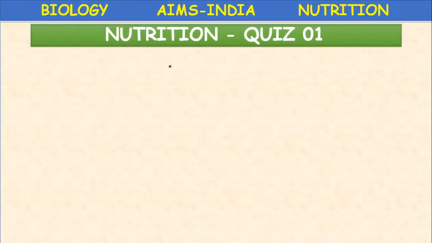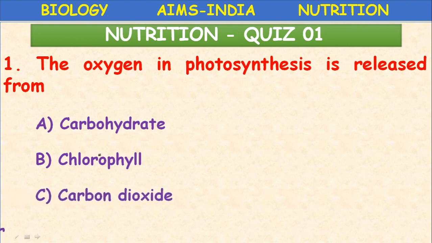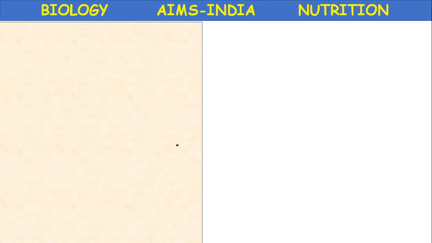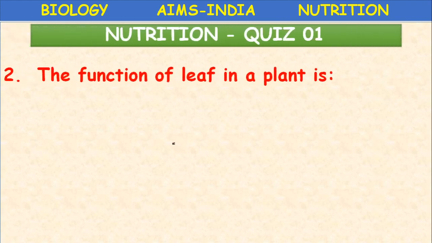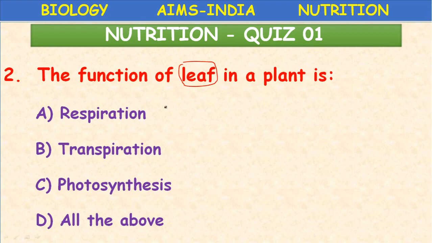Okay children, let us discuss the questions today. The oxygen in photosynthesis is released from carbohydrate, chlorophyll, carbon dioxide, water. What is the right answer? Water. Okay, D is the right answer. Next, the function of leaf in a plant is respiration, transpiration, photosynthesis, all of the above. So leaf is a special organ in the plant which performs all these functions: respiration, transpiration, and photosynthesis, all of the above.